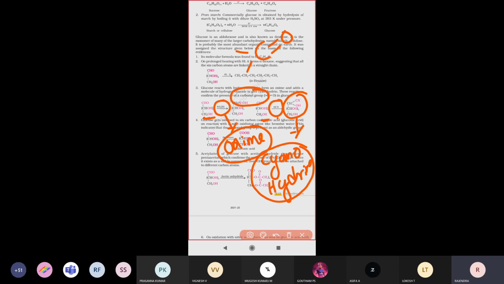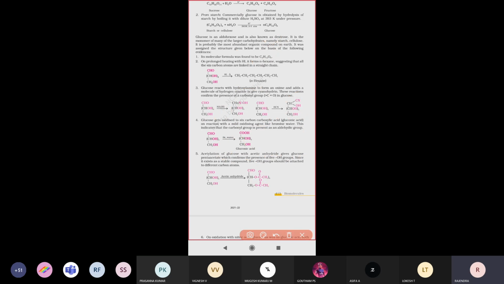So C double bond O means either a ketone or an aldehyde will be present there. Either ketone or aldehyde, any one of these groups is called a carbonyl group. Carbonyl is nothing but aldehyde or ketone. So any one carbonyl group is present there. That is the third evidence. Next, the fourth one, see there.